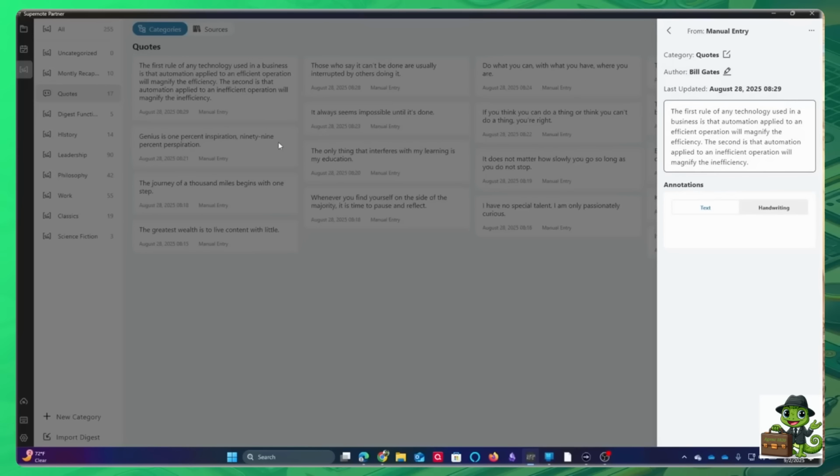But if I ever wanted to go back and annotate these quotes, I could always do that. And what's really nice is now that I'm in here, I could say, this is one of my favorite quotes, and it really is. So now there's my quote, and it now has this annotation that's going to sync across to all of my devices. And if I ever want to pull this quote into a note, I can do that. So it's just a really nice way to be able to update things.